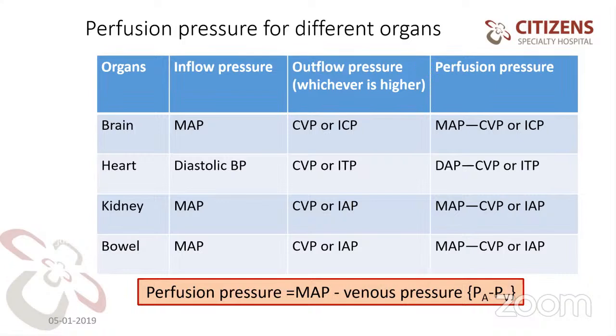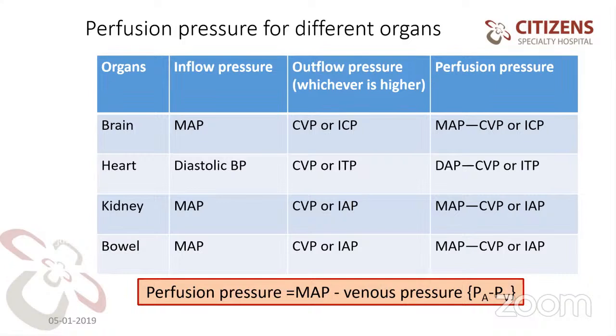So for the brain, it is mean arterial pressure minus CVP or ICP. For the heart, the inflow pressure is the diastolic arterial blood pressure minus CVP or intrathoracic pressure. Coming to kidney perfusion, it is mean arterial pressure minus CVP or intra-abdominal pressure. For the bowel, it is mean arterial pressure minus CVP or intra-abdominal pressure. So these are the perfusion pressures we have to be very careful about. I will give an example.